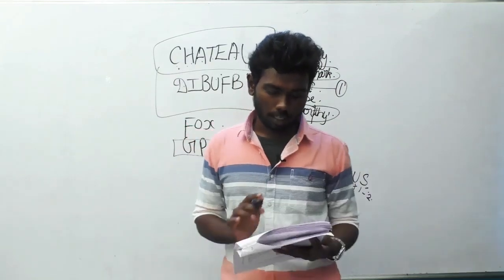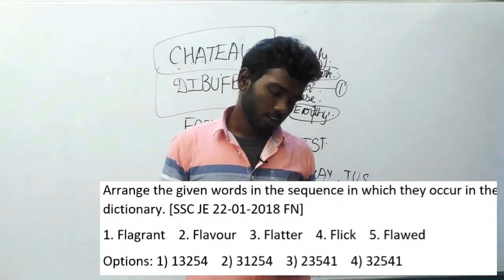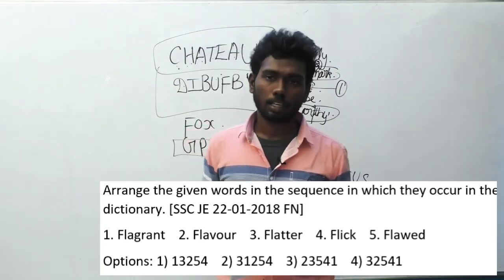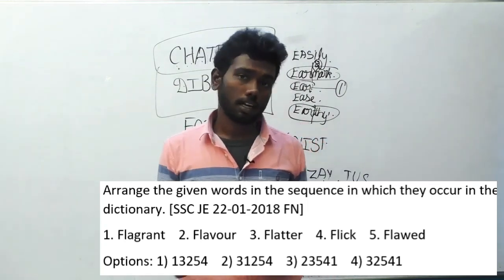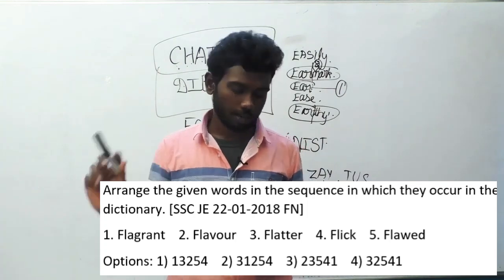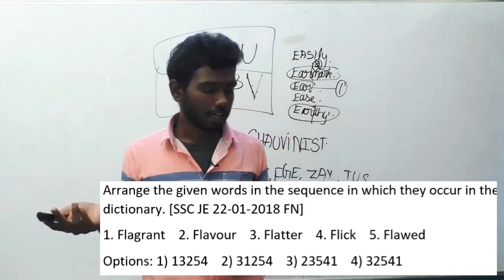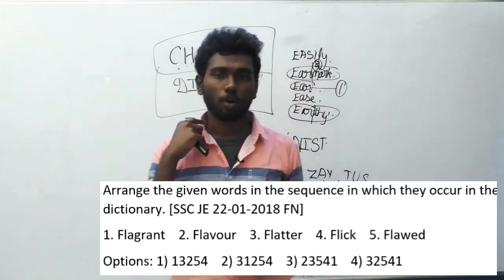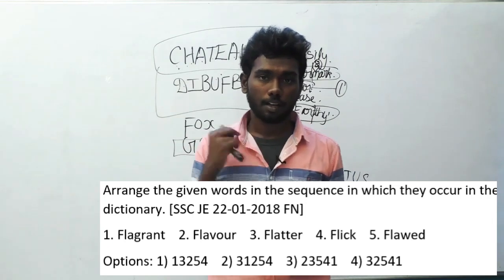Question number 204. Arrange the given words in the sequence in which they occur in the dictionary. So there is a set of words. Again, we have to arrange them in dictionary sequence and say the order according to the number. Option 1, flagrant. Option 2, flavor. Option 3, flatter. Option 4, flick. And option 5, flaved.